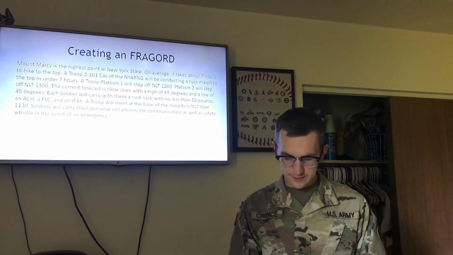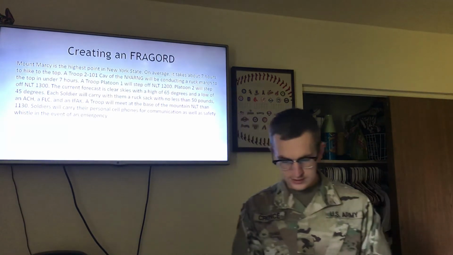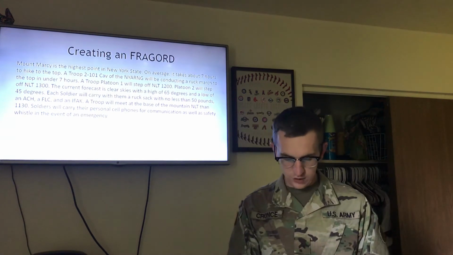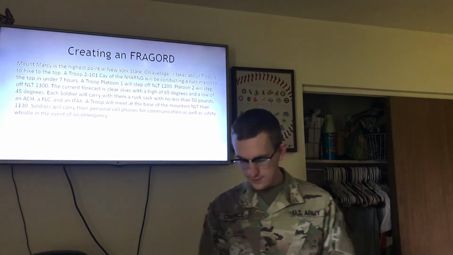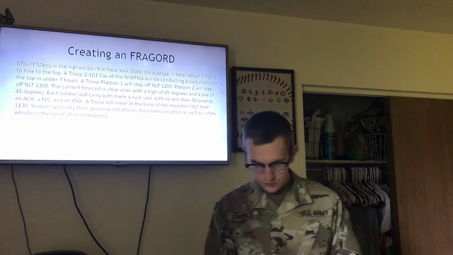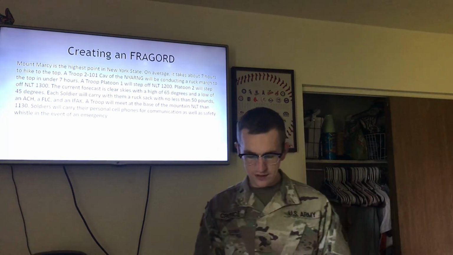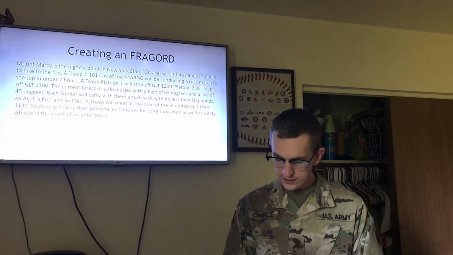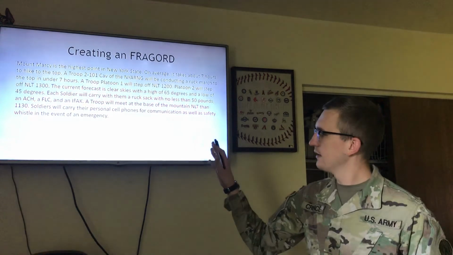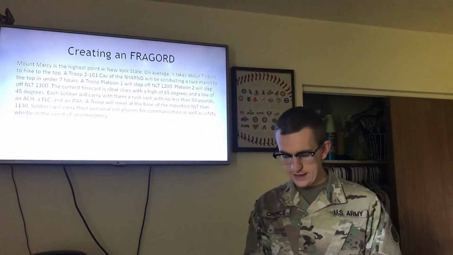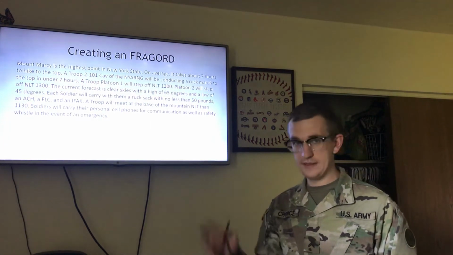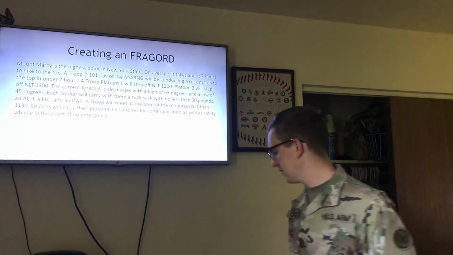Alpha Troop 1st Platoon will step off no later than 1200. Platoon 2 will step off no later than 1300. The current forecast is clear skies with a high of 65 and a low of 45 degrees. Each soldier will carry with them a rucksack with no less than 50 pounds, an ACH, a flick, and an IFAC. Alpha Troop will meet at the base of the mountain no later than 11:30. Soldiers will carry their personal cell phones for communication, as well as a safety whistle in the event of an emergency. So this is the fictional scenario that I've created. You can create an op order with this, and we will be creating a FRAGORD based on the potential changes to the hypothetical op order.